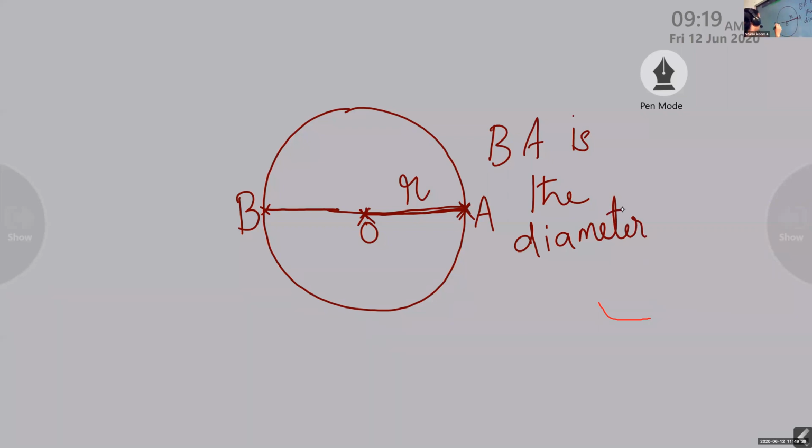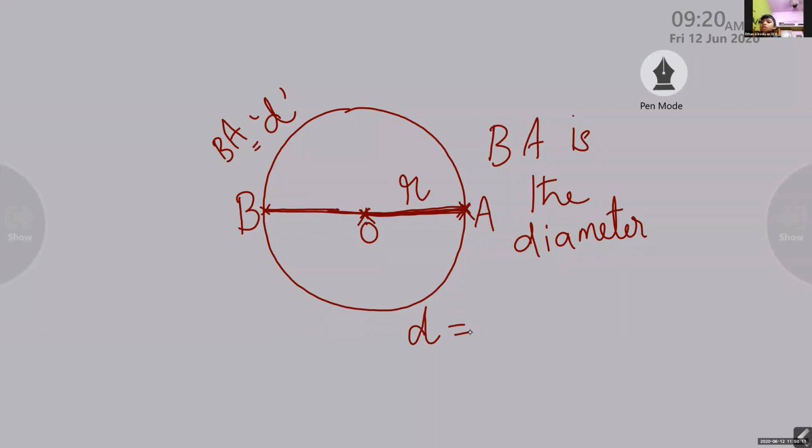Now look here. This is the diameter, BA, and it is denoted by D. Now you can see OA is one R, and from here, O to B is also R. So what will D be?